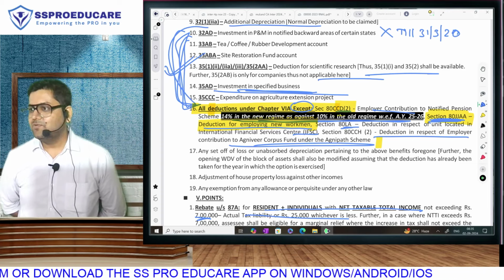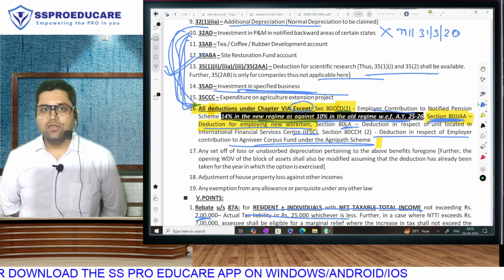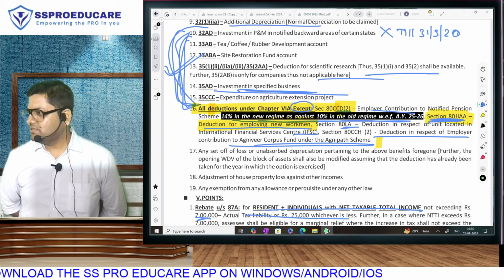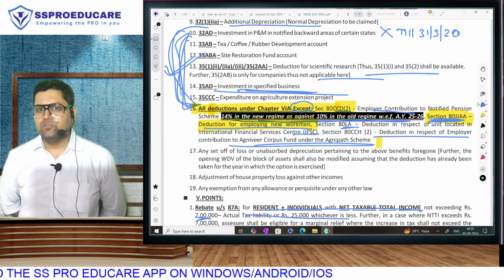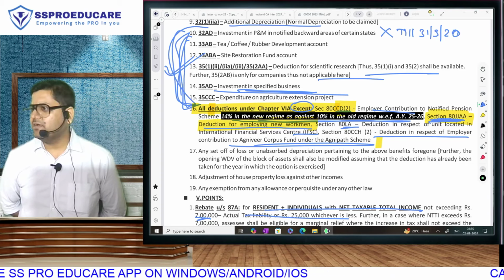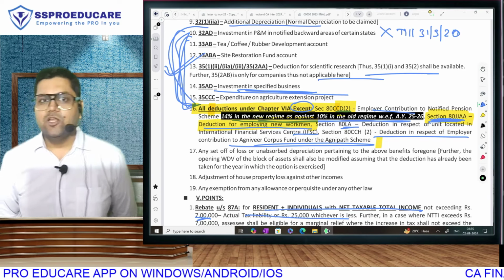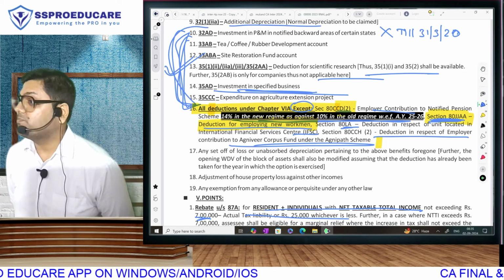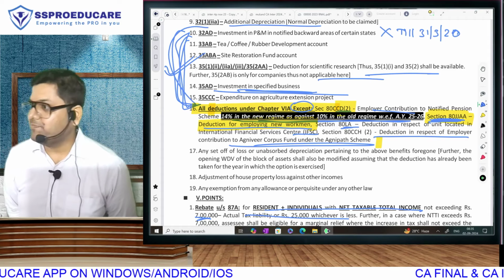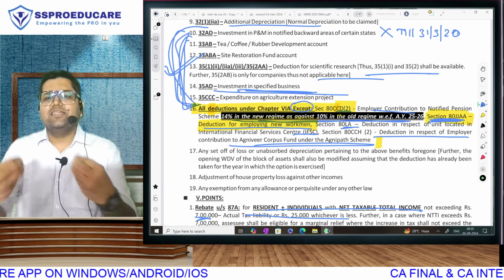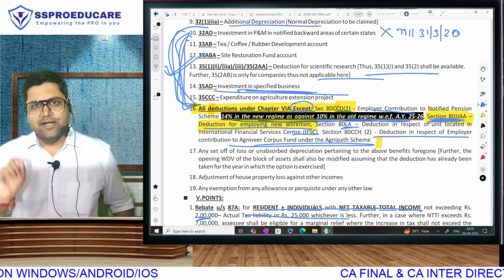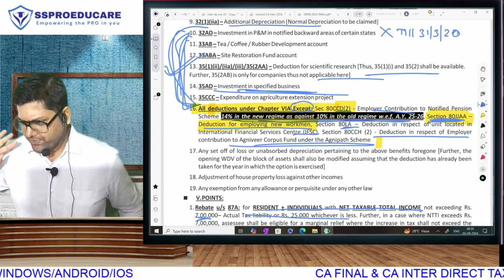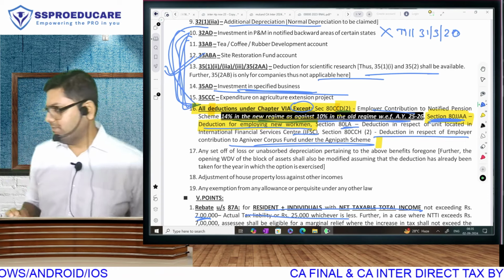That Agniveer Corpus Fund. You must have seen social media posts about the Agnipath scheme. You must have read news reports, print media, electronic media about protests, about riots that took place across the country because of this Agnipath scheme. What exactly is this Agnipath scheme? I'm telling you about the scheme. I'm not telling you about the deduction. Deduction we will learn once we go to Chapter 6. But you should know what is this Agnipath scheme.